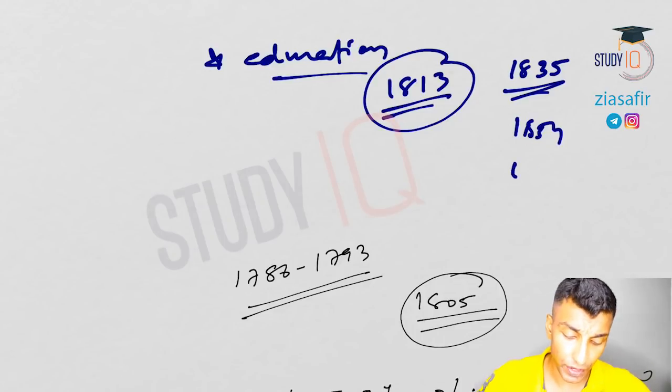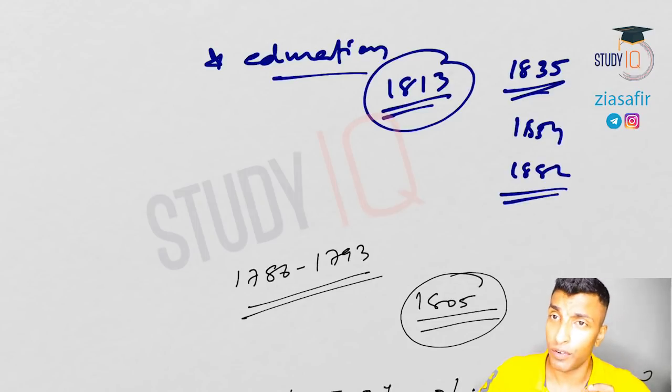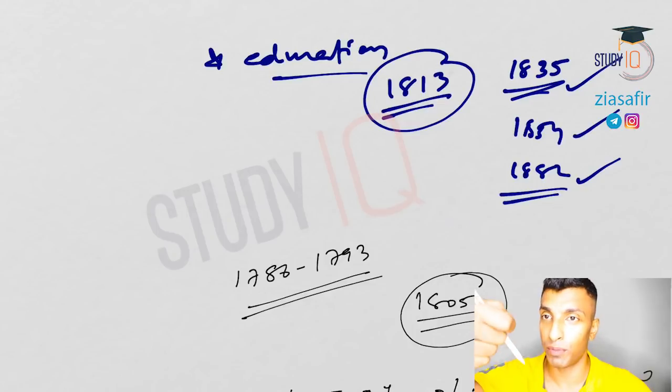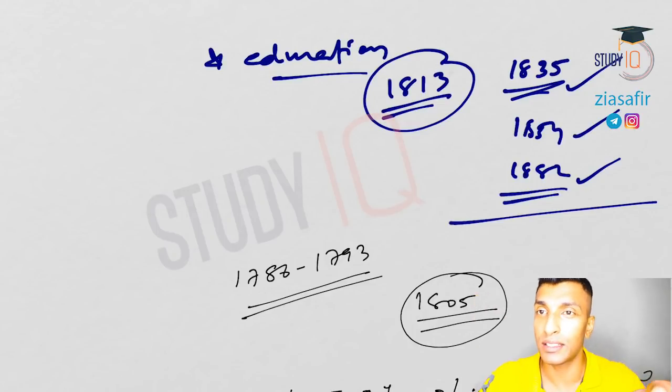Apart from 1854, then 1882 Hunter Commission, which gave importance to primary education. So for example, 1835 gave importance to higher education, 1854 secondary education, now 1882 primary education. So they are coming from top to bottom instead of going from bottom to top. And from 1882 our education system is almost stabilized, and then we go in this order. All these will be discussed, but what I've told you here is the 1813 Charter Act. In that there was a provision: the company was directed to spend ₹1 lakh for the betterment of education. So this was the first step towards improvement in education.